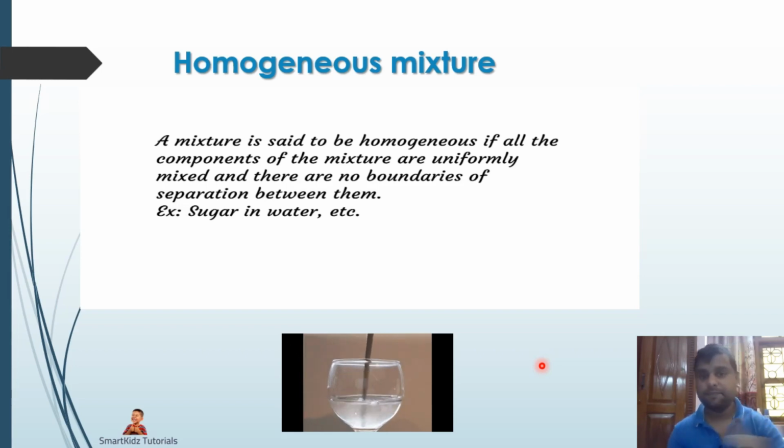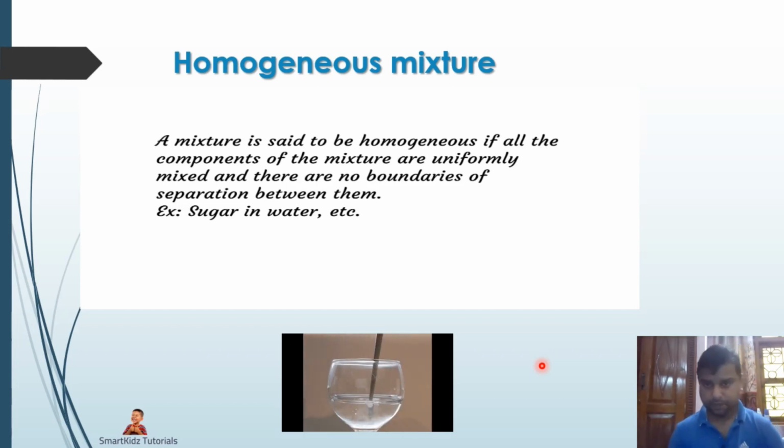Secondly, the second part of the definition of a homogeneous mixture says that there are no boundaries of separation between the components. Once we dissolve the sugar in the water, can we see sugar separately and water separately? No. There are no such boundaries formed. You don't see sugar settling down with water on top of it, or sugar floating on top of water. So there are no boundaries between them.